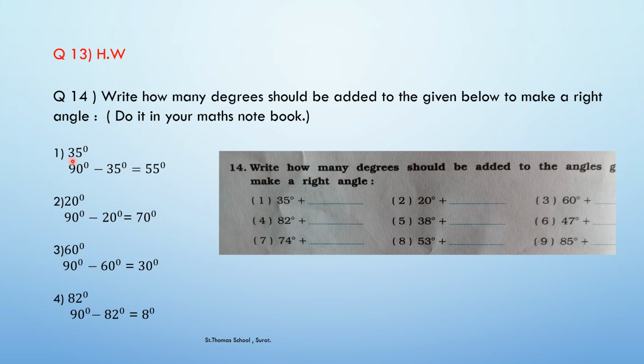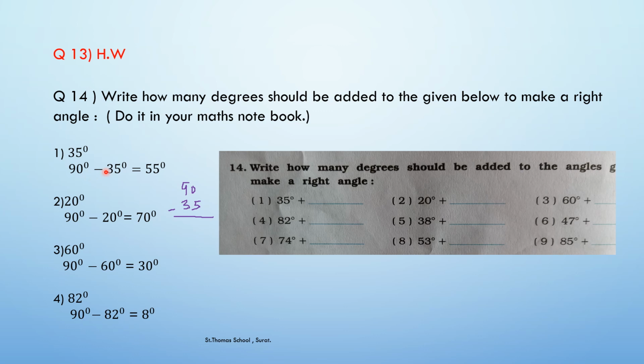On the left hand side the working is being given to you. So what you have to do is just deduct the degree from 90 degrees. So you would get the remaining degree. For example, 35 is given to you. So 90 degree minus 35 degree would be 55 degree. Just subtract it like this and check the answer. I hope it is clear to you.